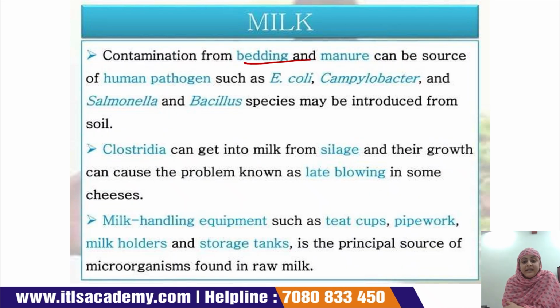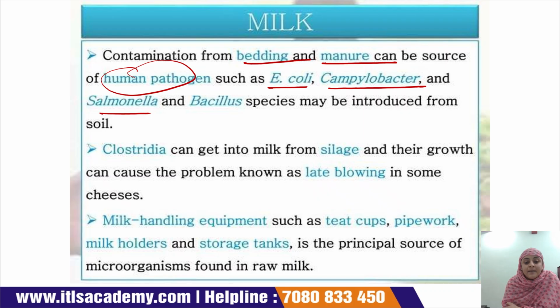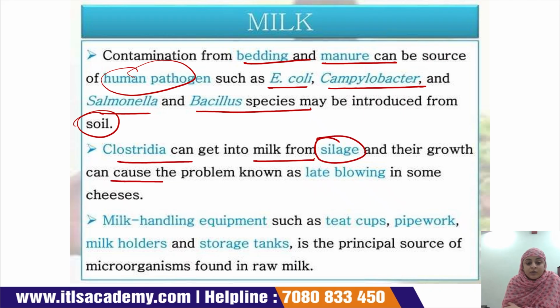Contamination from bedding and manure can also be a source of human pathogens, that is E. coli, Campylobacter, Salmonella, and Bacillus species. Soil can also introduce them into the milk. Clostridia can get into the milk from silage, and their growth can cause a problem known as late blowing in some cheeses.